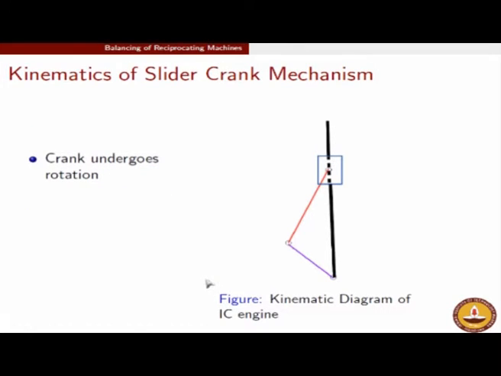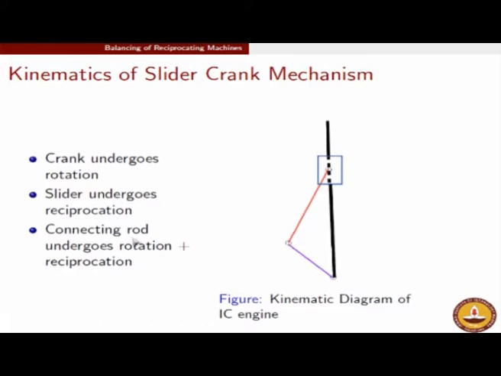So I would like to talk mostly about this IC engine mechanism. So again, to repeat myself, the crank is undergoing rotation, the slider is undergoing a translatory motion up and down, so therefore we call it reciprocation, but the connecting rod is undergoing both rotation as well as reciprocation. So let us say it is rotating with respect to the piston, but the piston or the slider is itself having some translatory motion. So therefore the total motion of the connecting rod is the addition of the relative motion as observed by the observer seated on the piston plus the motion of the piston itself.